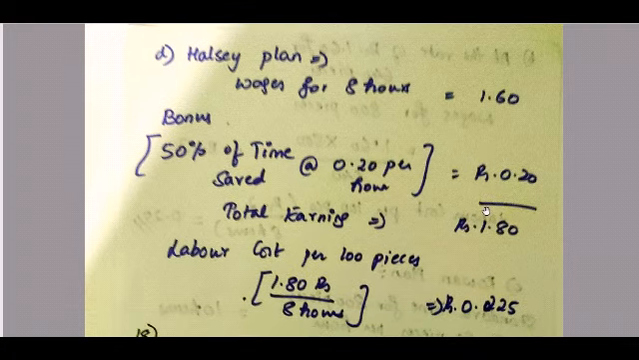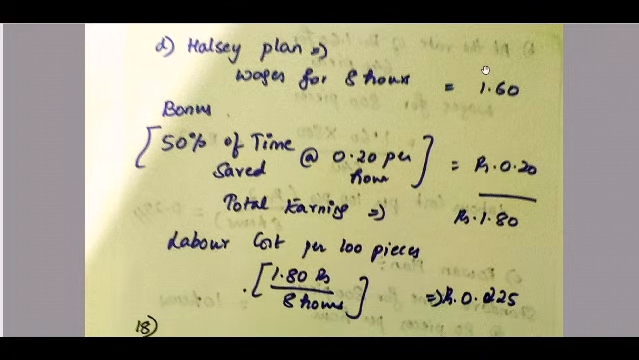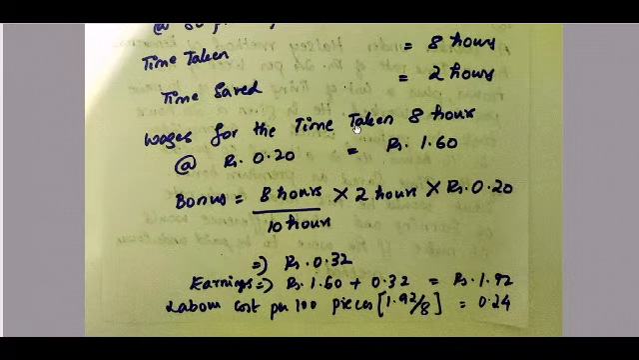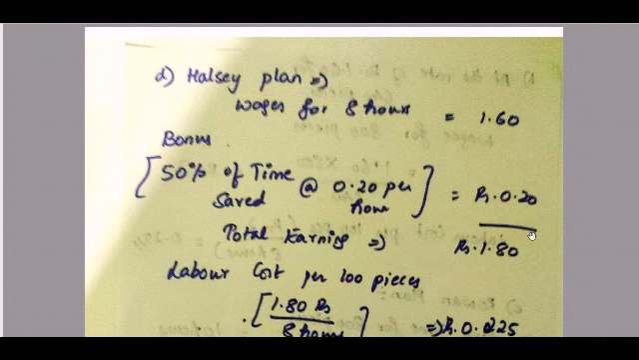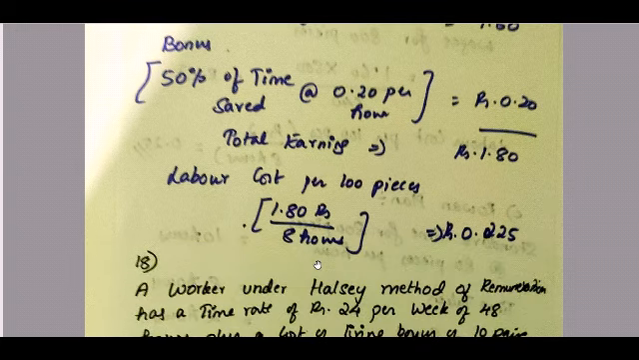Now let us move on to the Halsey plan. Wages for 8 hours is 1.60. How do we calculate the bonus? Under the Halsey plan, it is 50% of time saved at rupees 0.20 per hour. How much is your time saved? We have calculated that time saved is 2 hours. So 2 hours into 50% is 1, and 1 into 0.20 is 0.20. So total earnings is 1.80.